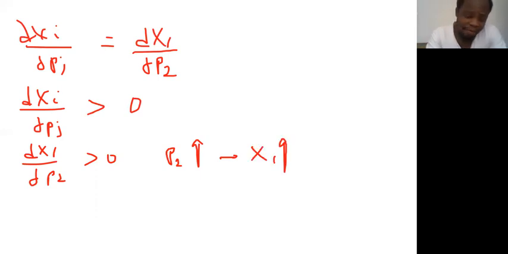Ideally, the price of 2 goes up and you are consuming more of X1, so they are substitutes. They are what we call gross substitutes, because the price of 2 has gone up and it is now expensive, so you are replacing it with commodity X1. That is why you are consuming more of X1. So when you solve this last thing, the total effect, and it is greater than 0, we say it is the same as gross substitutes. Is it okay?